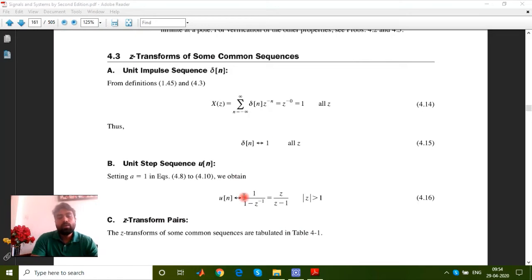We have already tried the unit step sequence. A unit step sequence has value 1, but it is defined from 0 to infinity. Solving this, it gives you a GP of infinite terms, and solving this GP of infinite terms will give you a result of 1 upon 1 minus z inverse.